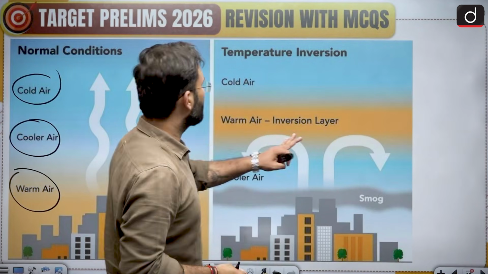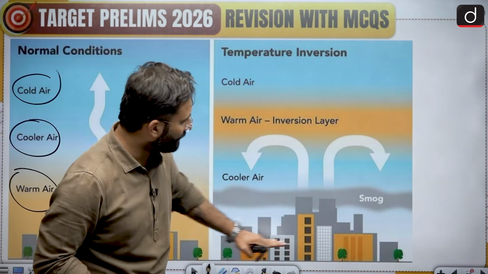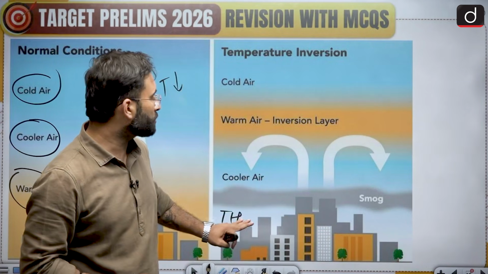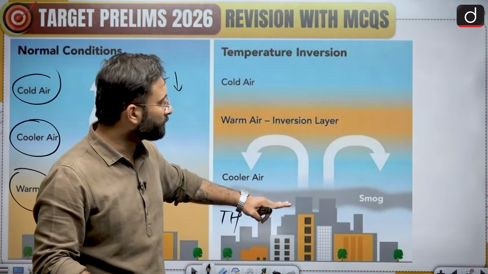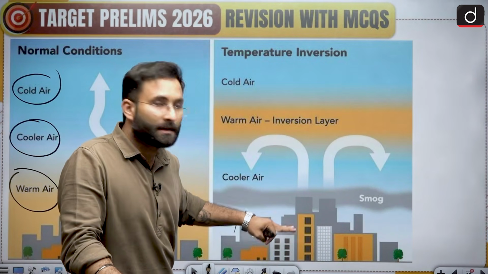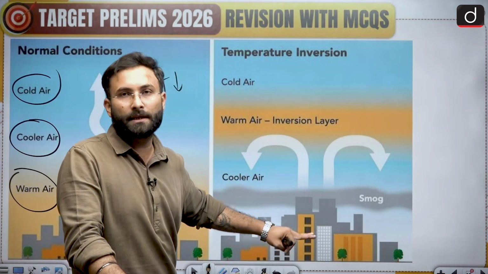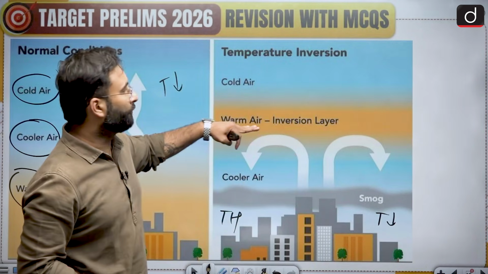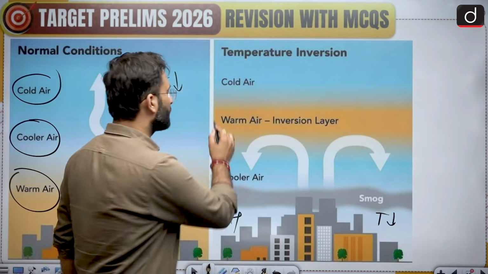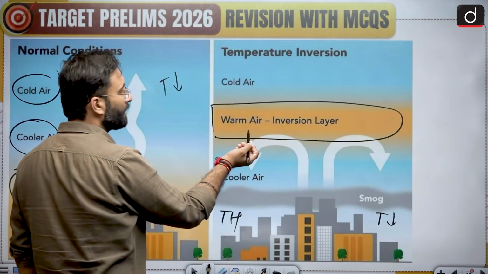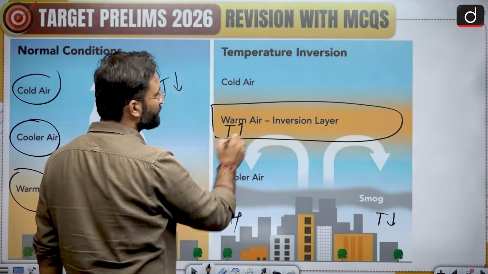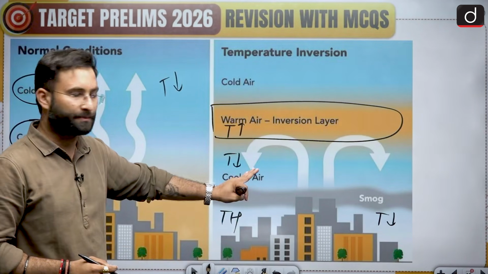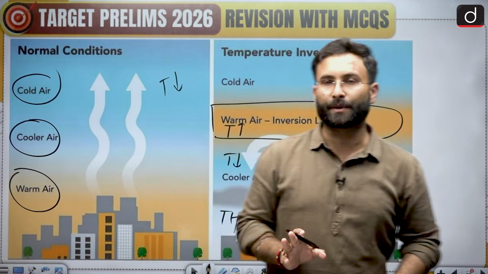Okay, now here in the temperature inversion, what happens is that here you are supposed to have a high temperature, but because of the smog or because of certain situations when the earth is losing radiation, the temperature becomes lower over here, but a warm air mass is present above it. That is why, where we are supposed to have a higher temperature over here, the temperature is lower, and the lapse rate phenomenon is not working in this particular case. That is why it is called temperature inversion.